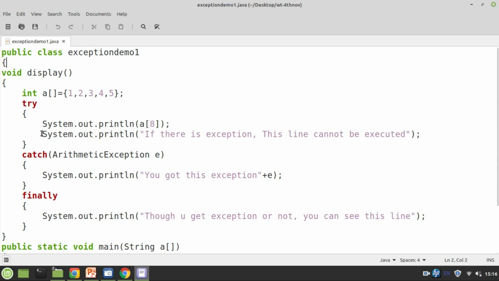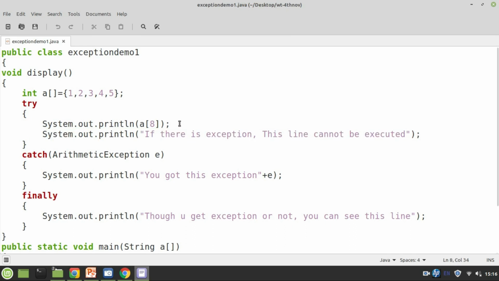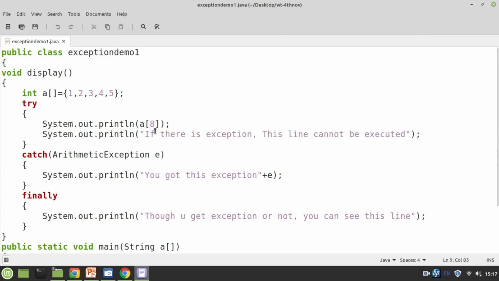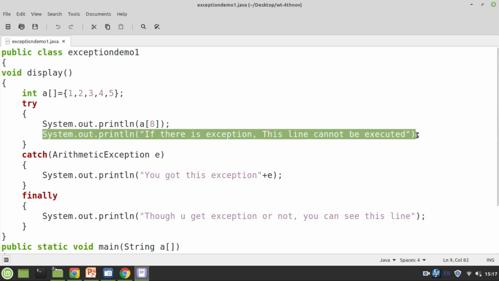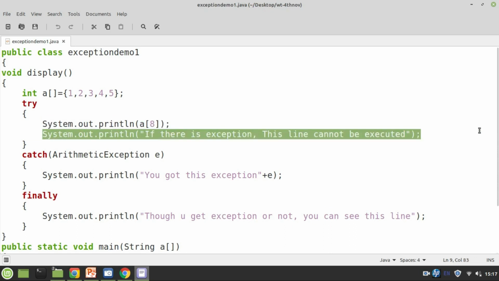And there is one more line, System.out.println. Look at this line. If an exception occurs before it, this line never executes. Please try to understand: if there is an exception, this line cannot be executed. Imagine if there is no exception, then this line will be executed without doubt. And if there is an exception at the earlier line, then this line will not be executed.